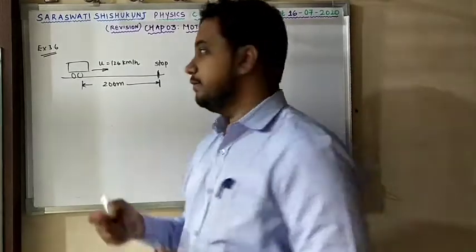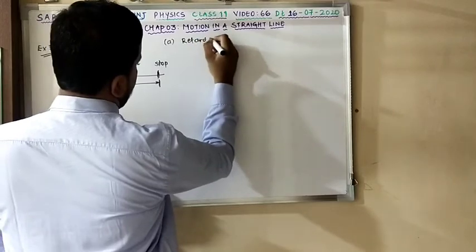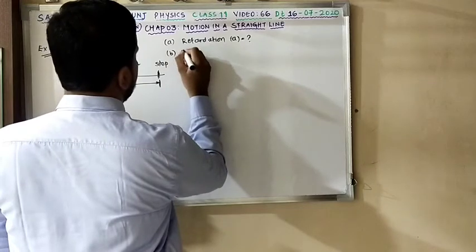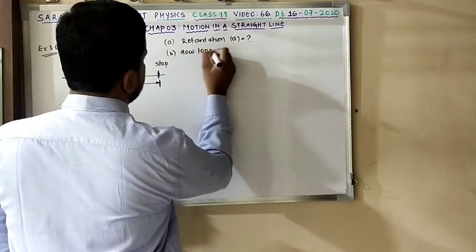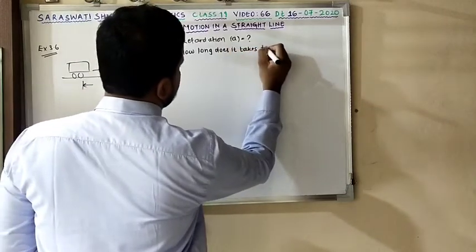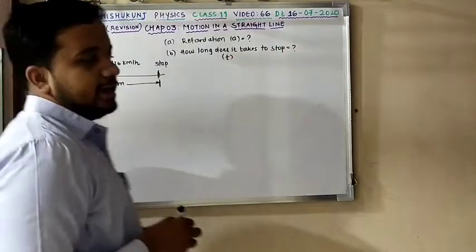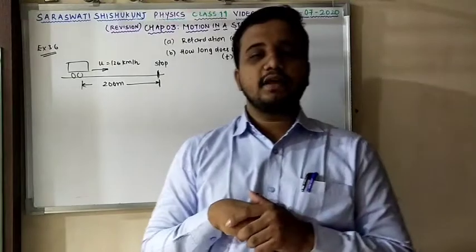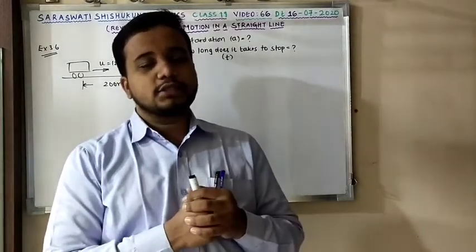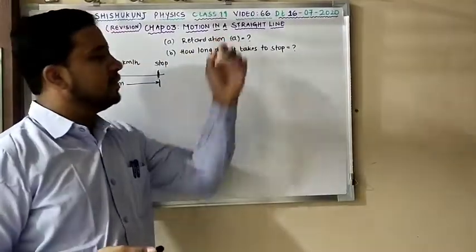Now what they are asking: find out the retardation, and second, how long does it take to stop. Means they are asking the time period over here. Two things they are asking. First retardation, and second the time taken, how long the car takes to stop. Clear? That is the time period we need to determine, and we need to determine the retardation for the journey.